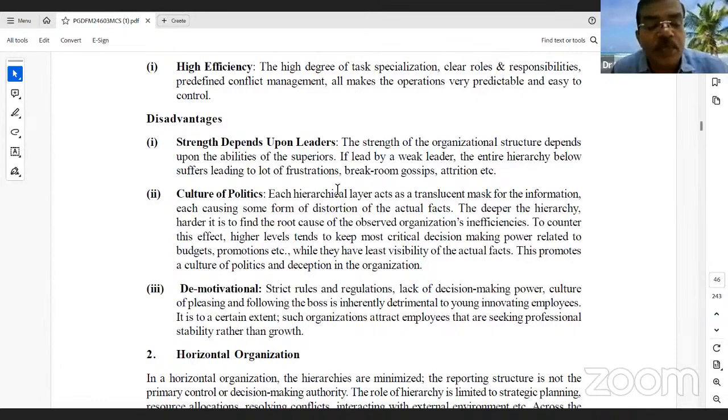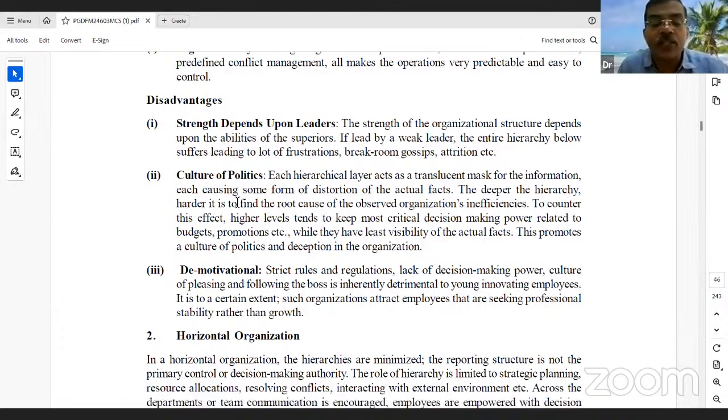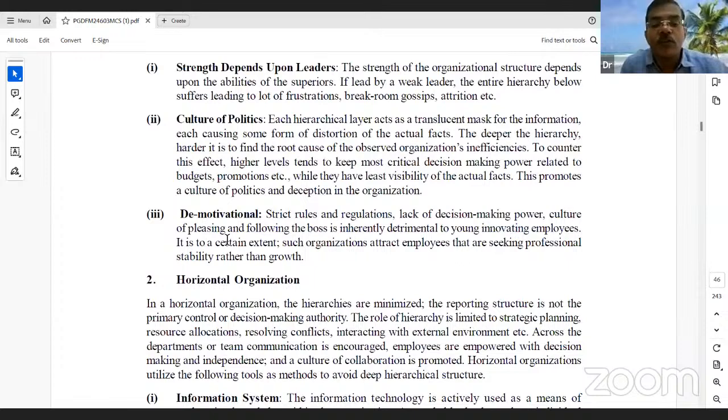A leader may be a very experienced marketing person, but if management appoints him to logistics, he is unable to handle issues in logistics, though he is efficient at handling issues in other areas. There is also a culture of politics. In an organization, there is human conflict, sometimes cultural conflicts and power conflicts. Who is responsible, who is accountable, and demotivation.